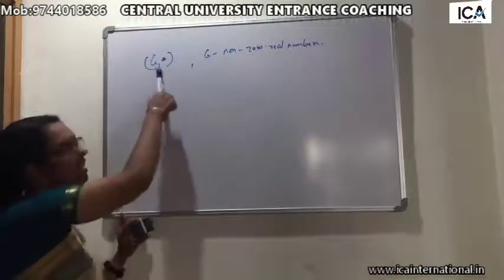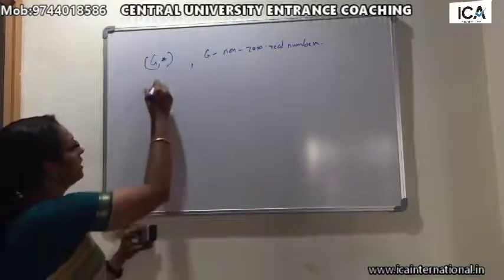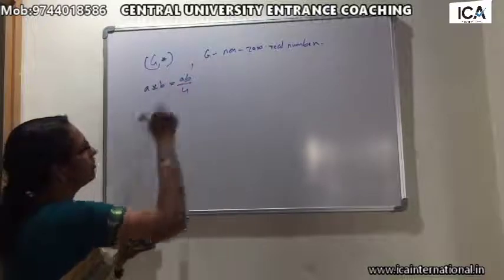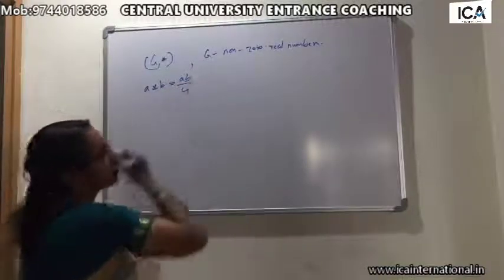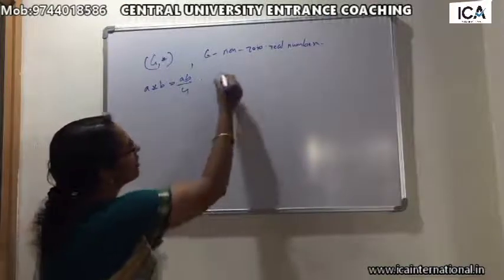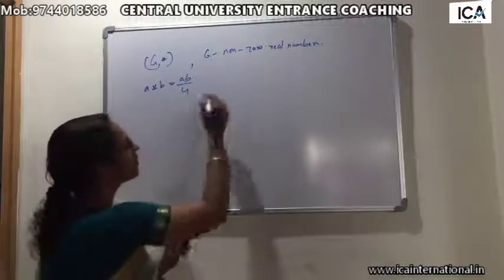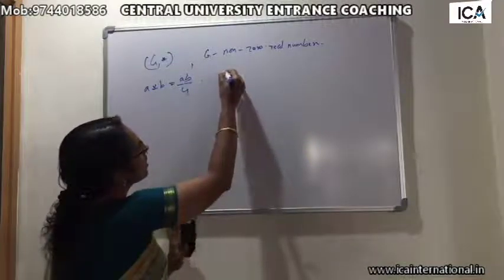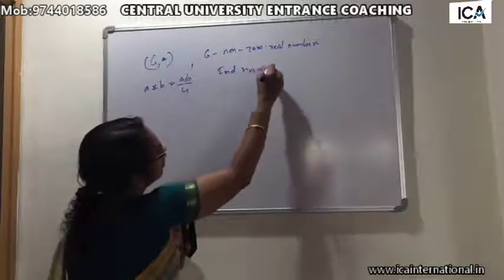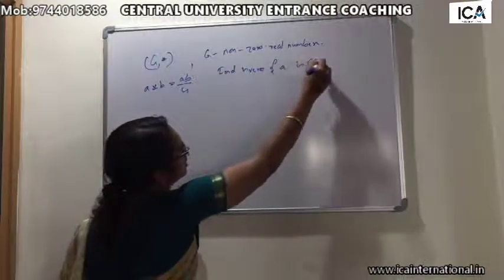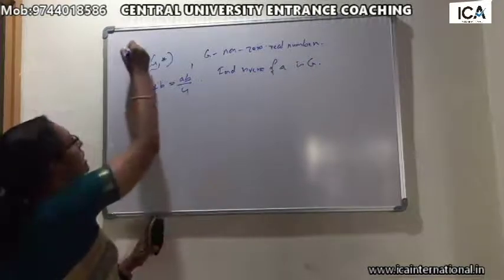And star is defined in the group G as a star b equals ab by 4. Now the question is to find the inverse of any non-zero element in G. So find the inverse of a in G. This is a question asked in the CUSET exam 2018.